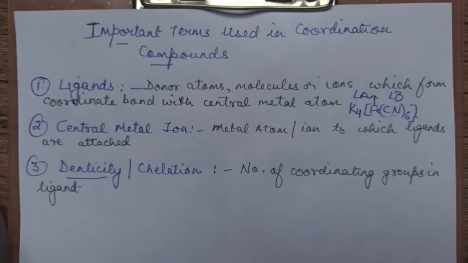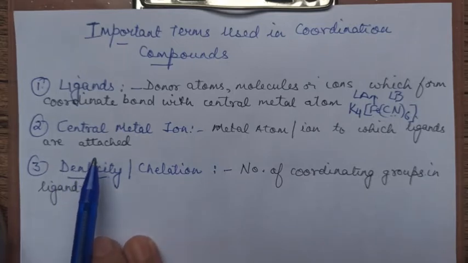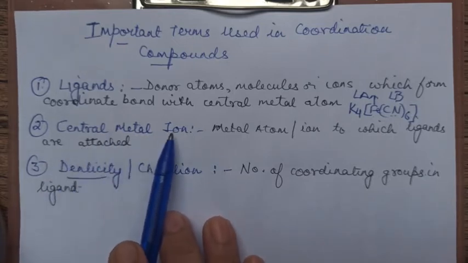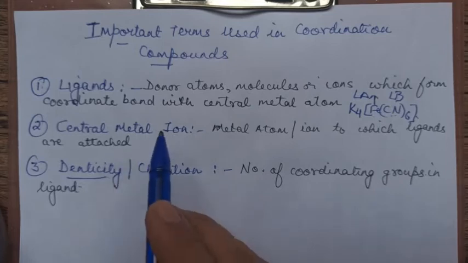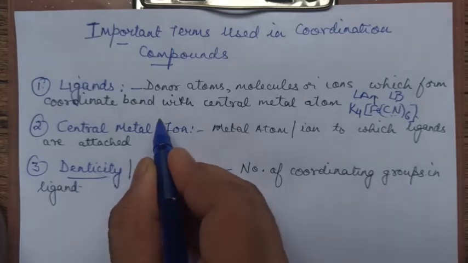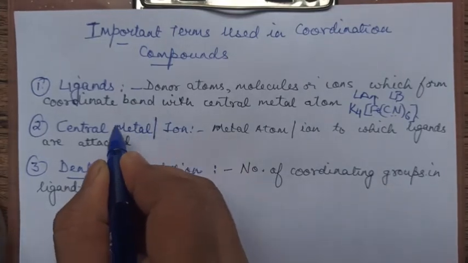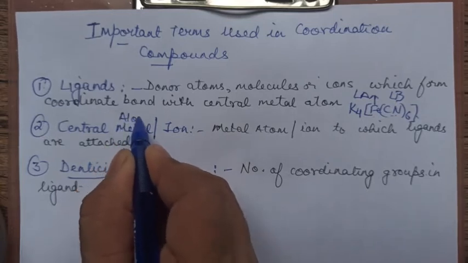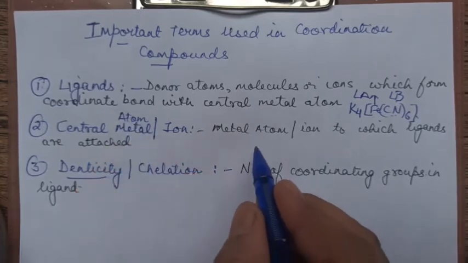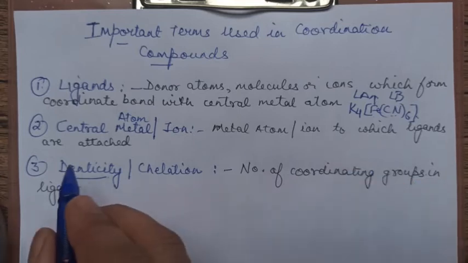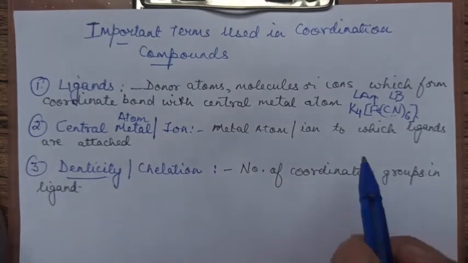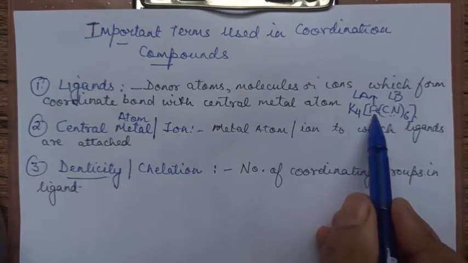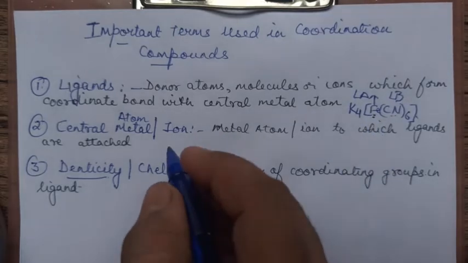Got it? Now, the second term which we have to deal with is the central metal atom. Central metal atom, or it can be an ion. It can be both, central metal atom or ion. So it is the metal atom or ion to which the ligand is attached. Like here Fe. This is the central metal atom.